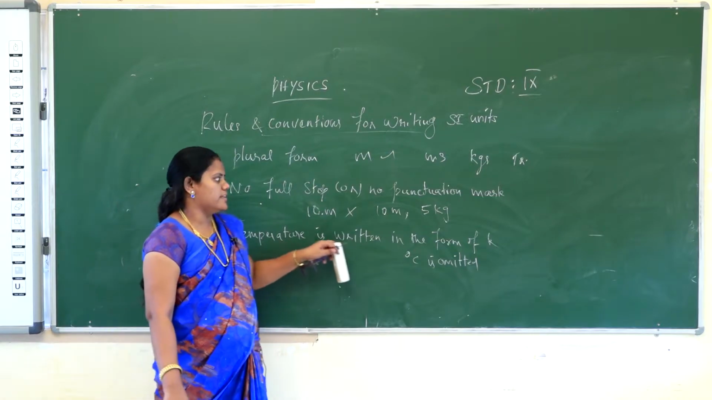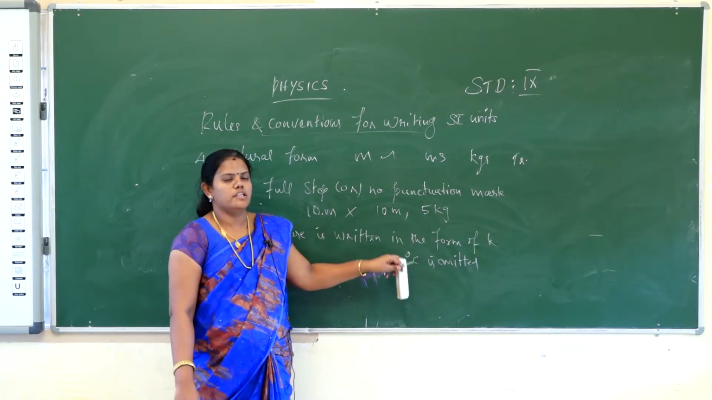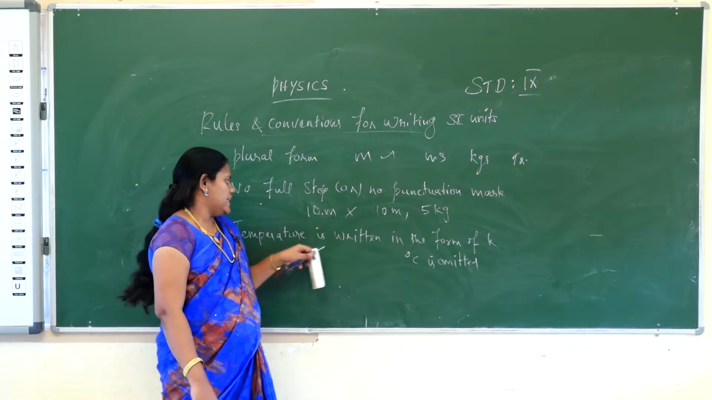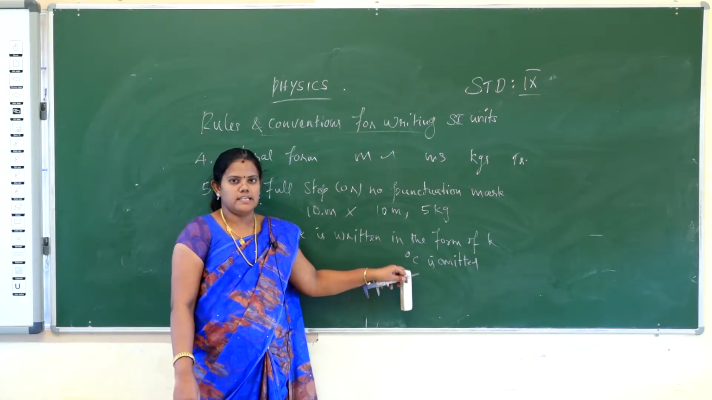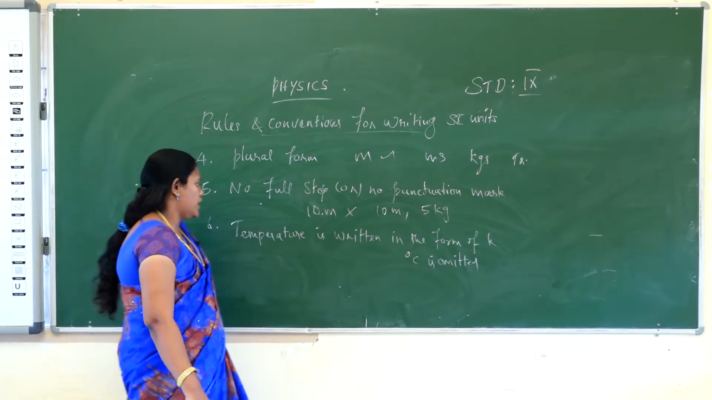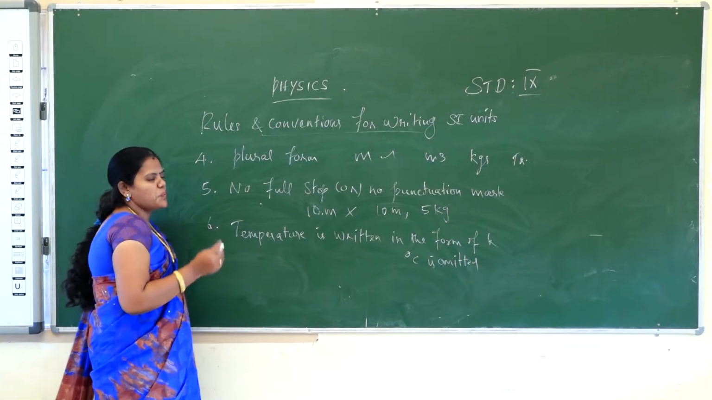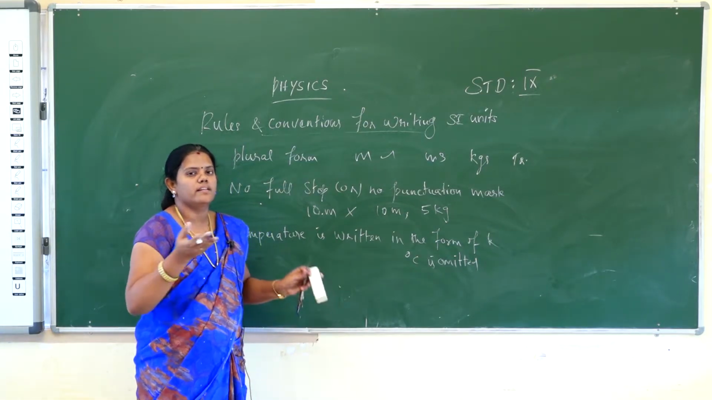So if temperature is written in the form of Kelvin, the degree sign is to be omitted. But if temperature is mentioned in degree Celsius, the degree sign is to be included. Okay. And then the seventh one, space should be allotted between the value and the unit.